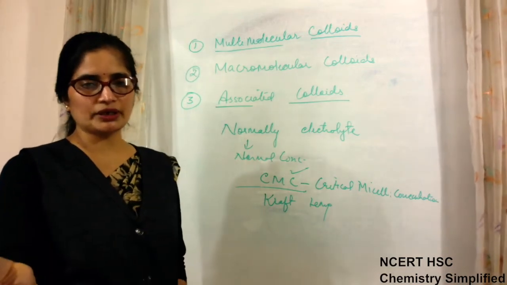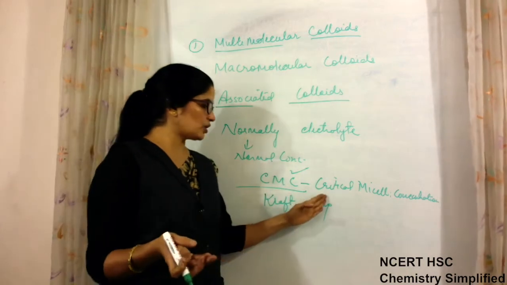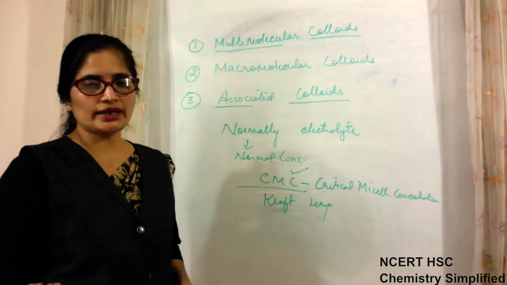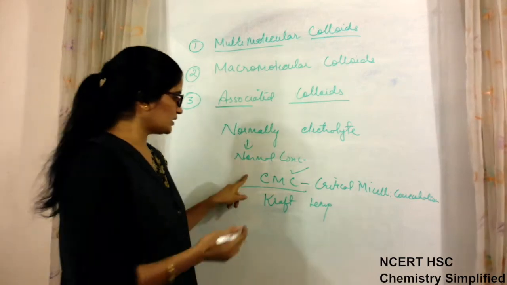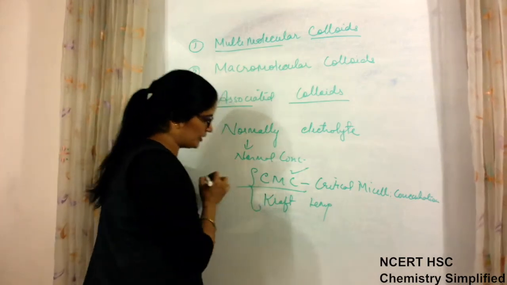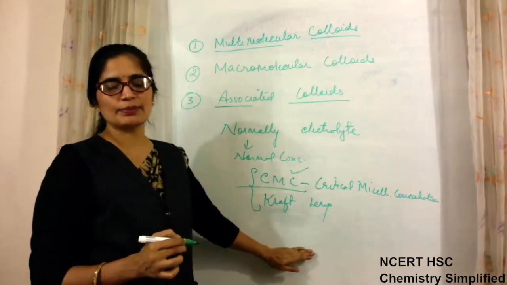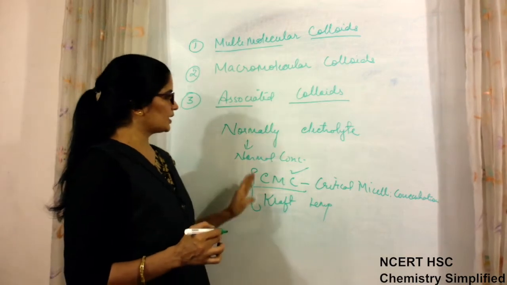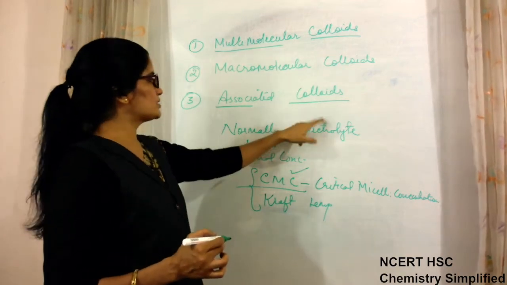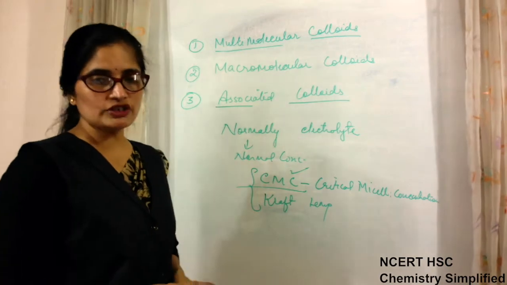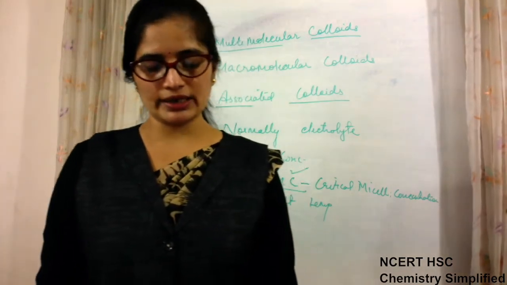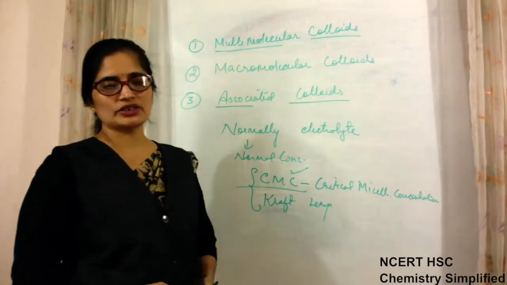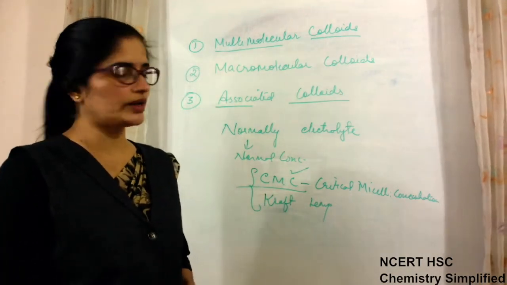So we cannot give a particular value. Critical micelle concentration and Kraft temperature vary from electrolyte to electrolyte. Okay, but these two criteria are to be fulfilled when an electrolyte has to start behaving like a colloid. So these are two conditions. Such type of colloidal solutions are known as associated colloids, which normally are not of colloidal size in nature, but under CMC condition and Kraft temperature condition, they start behaving as colloidal solutions.